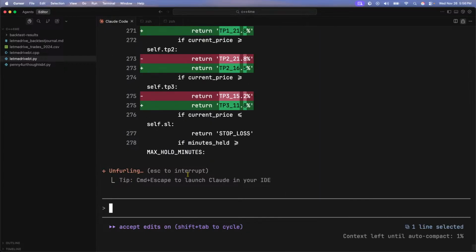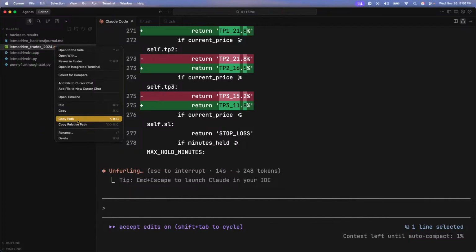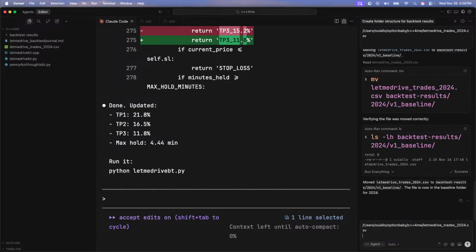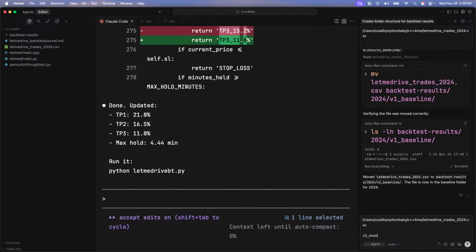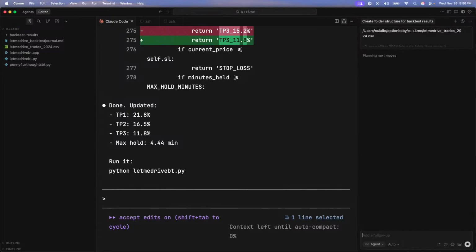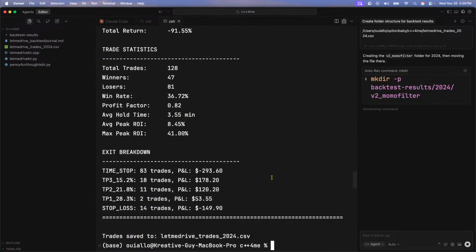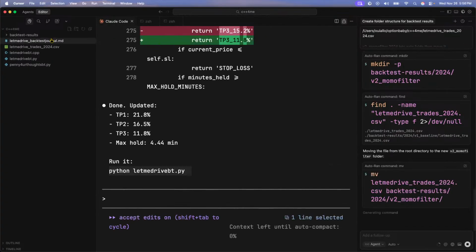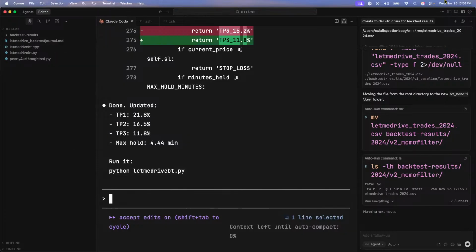Okay, beautiful. This is V2, Momo filter 2024. Let's create a folder, then move it. All right, what I'm going to do is copy, clear, run it.